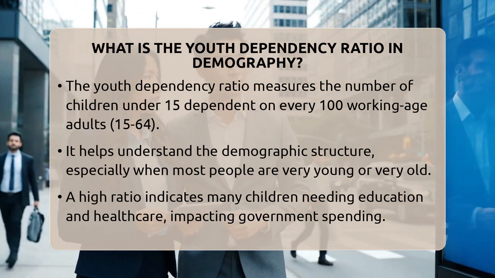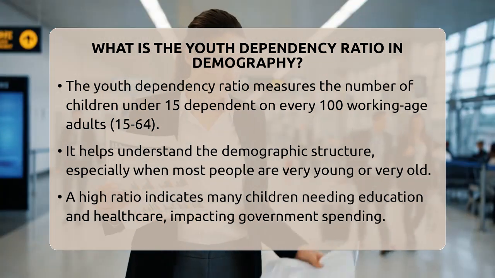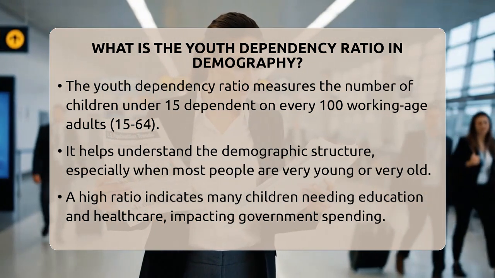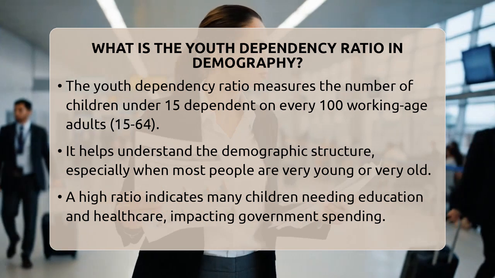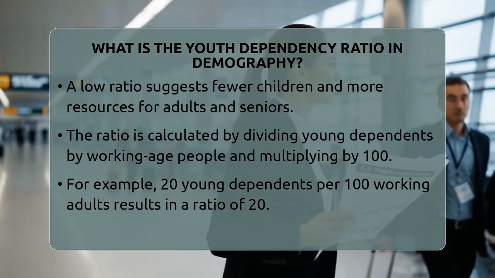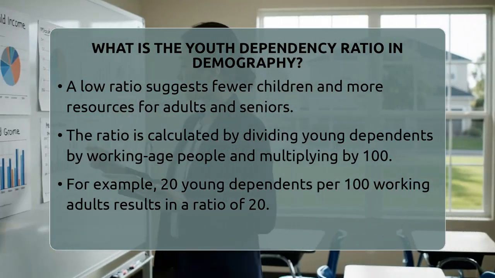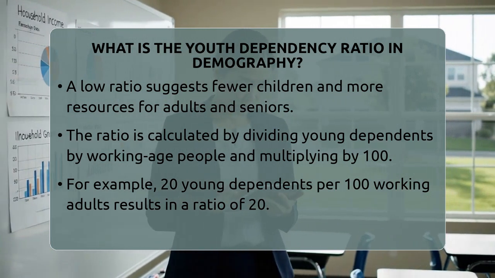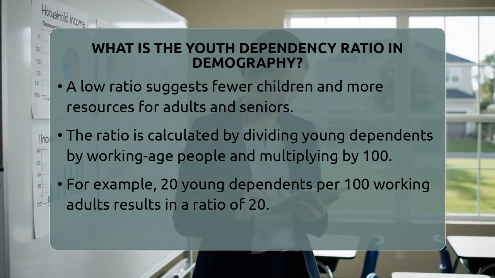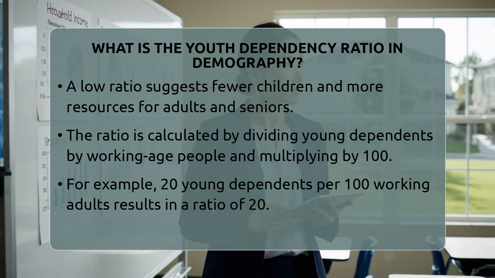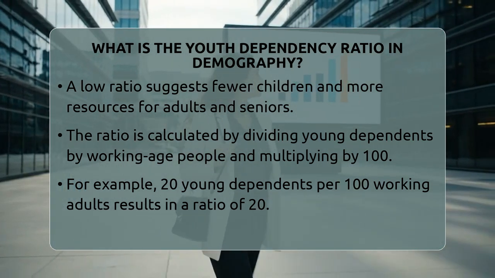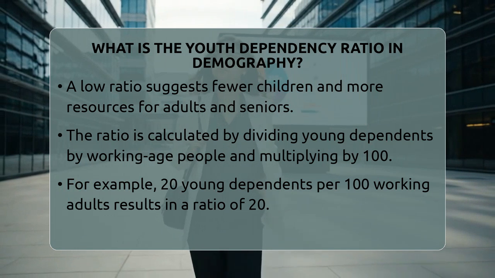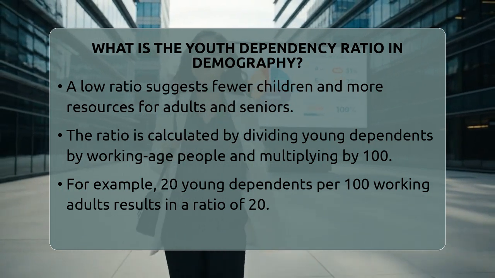In the United States, the youth dependency ratio is an important part of understanding the overall age structure. When this ratio is high, it means many children need education, health care, and other services. This can affect how much money is spent on schools and social programs. Conversely, a low ratio suggests fewer children and more resources available for adults and seniors.